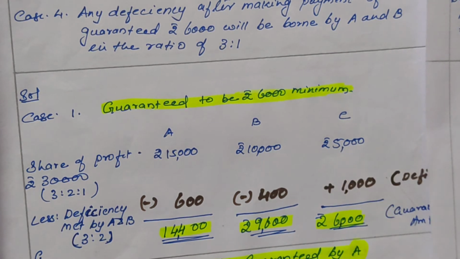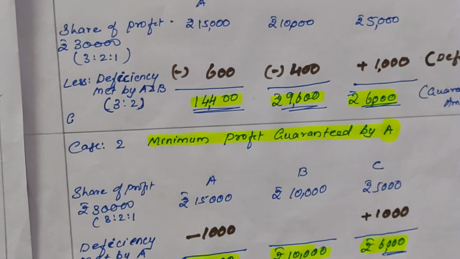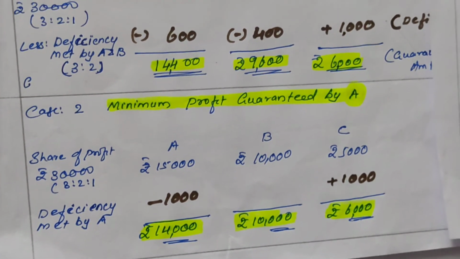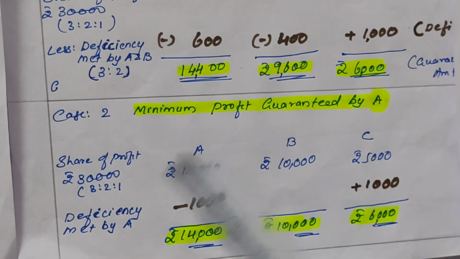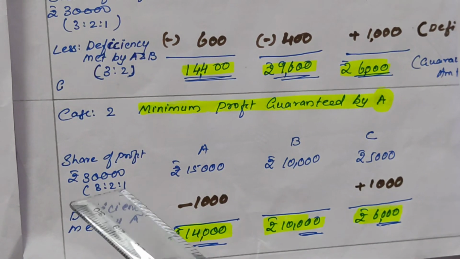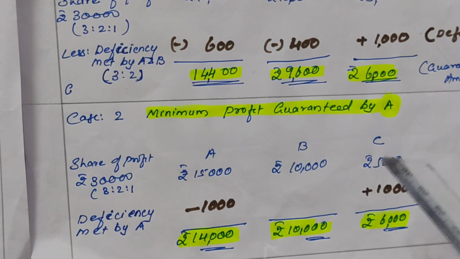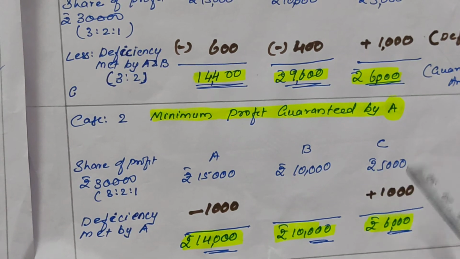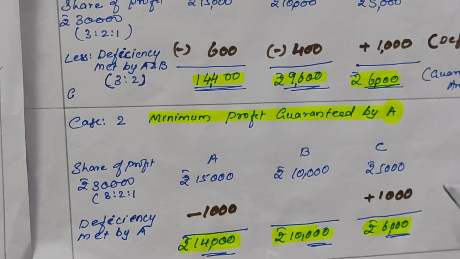Now case 2. In case 2, the minimum profit was guaranteed by A. A guaranteed minimum profit to C. So in this case, how will we solve the question? First step, same. We have to share the profit as per the given ratio. We had shared it 30,000, 3:2:1, 15,000, 10,000 and 5,000. Here C had been given a guarantee that he will receive 6,000 profit. So guaranteed amount is 6,000. That means there is a deficiency of 1,000.